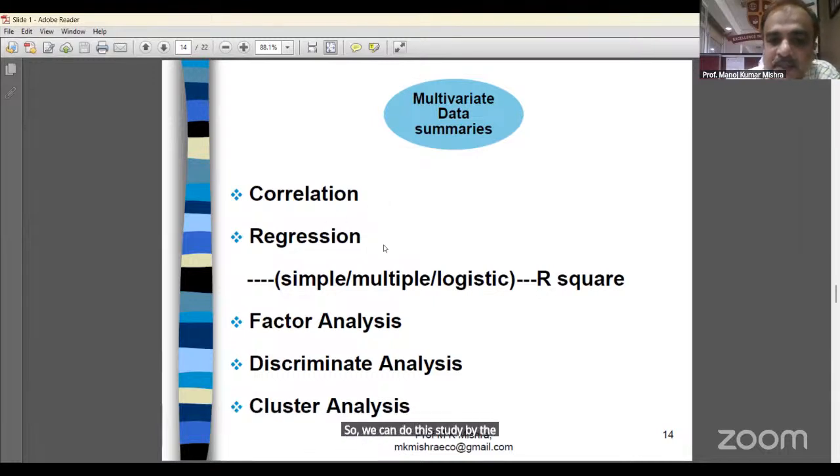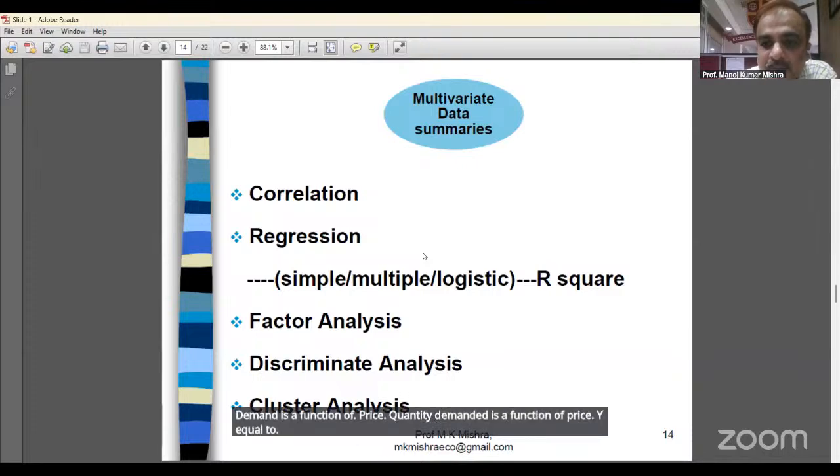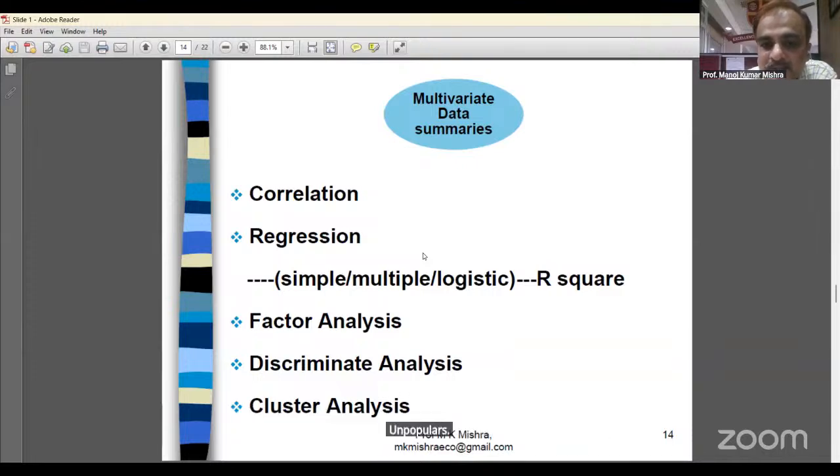It makes the function: demand is a function of price. Quantity demanded is a function of price. Y is equal to alpha plus beta x, where Y is demand and x is price. You can write the regression function.